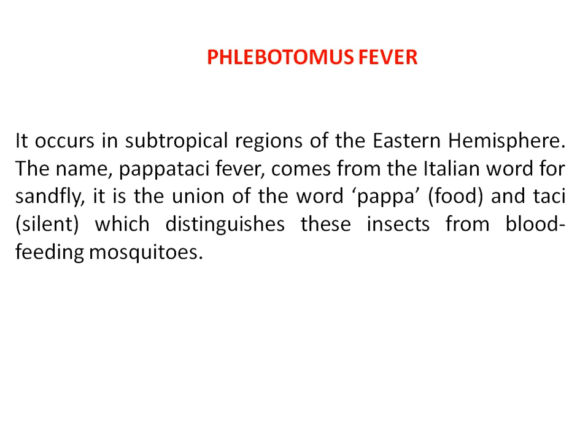It occurs in the subtropical regions of the eastern hemisphere. The name Papatassi fever or phlebotomous fever comes from the Italian word for sandfly. It is the union of papa, that is food, and tassi, which means silent. So that is the silent fever, which distinguishes these insects from blood-feeding mosquitoes.